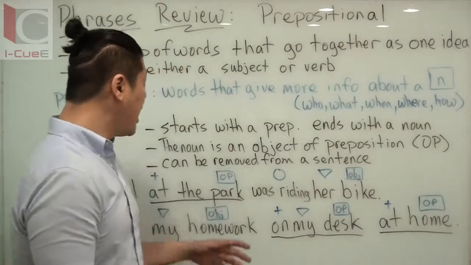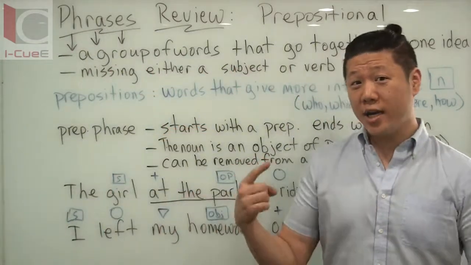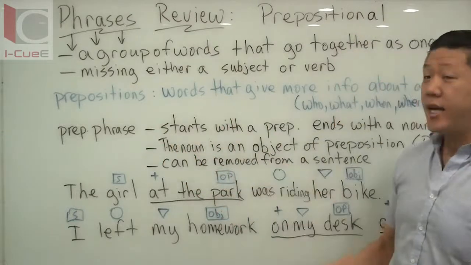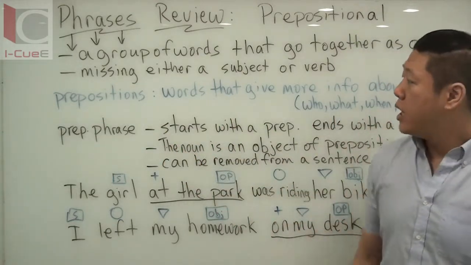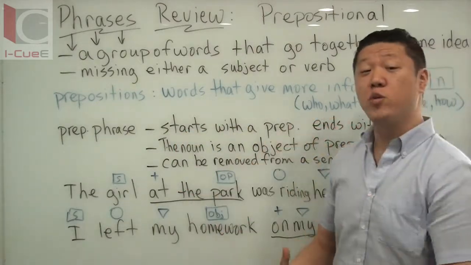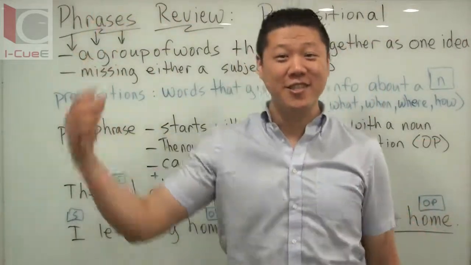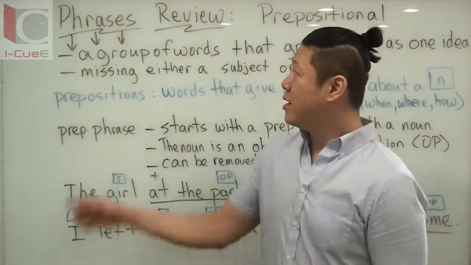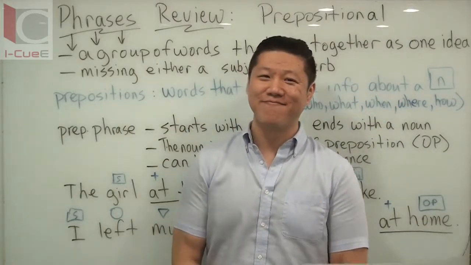Okay? So again, phrases, groups of words that go together, one idea. Prepositions, words that give you more information, answering questions like who, what, when, where, and how. Prepositional phrases begin with a preposition, end with a noun, which is called the object of preposition. You can take out the prepositional phrases, and they still work. Now, let's move on to our next review, talking about gerunds.